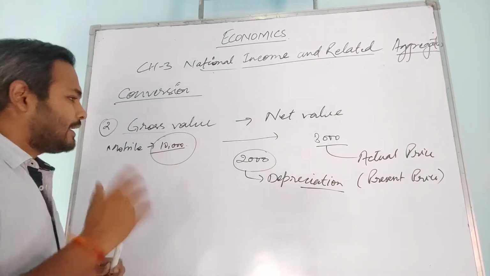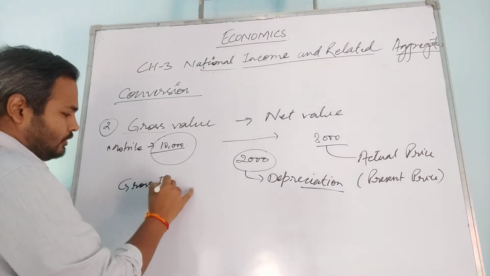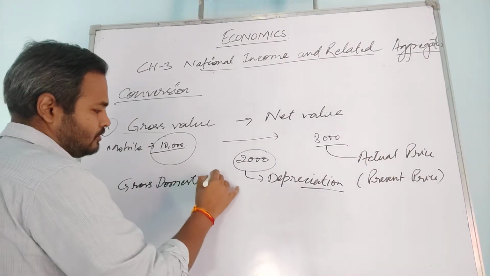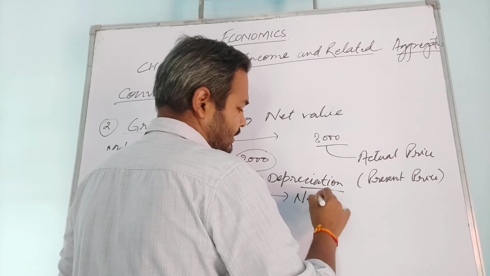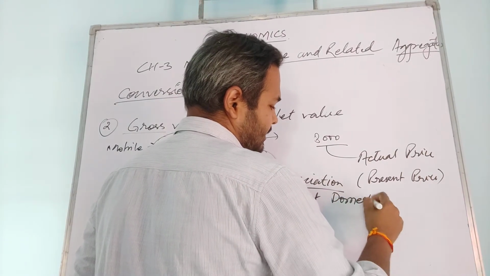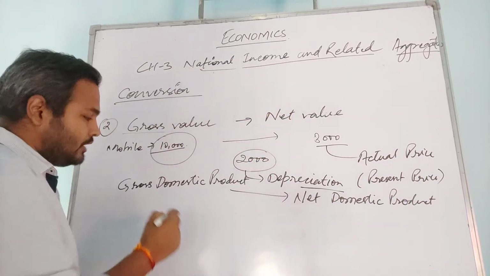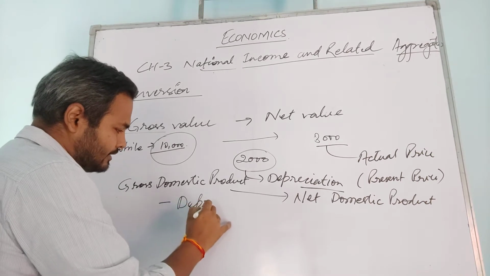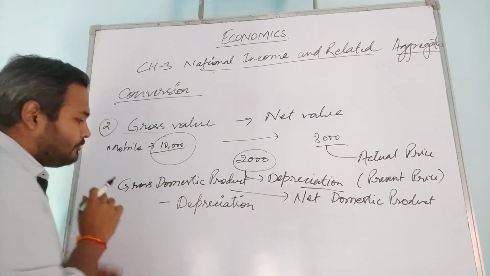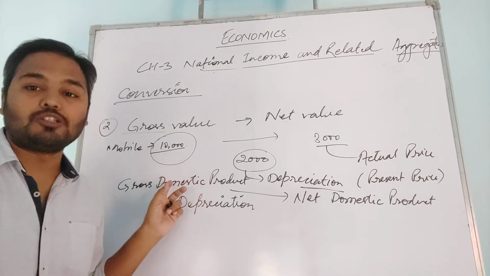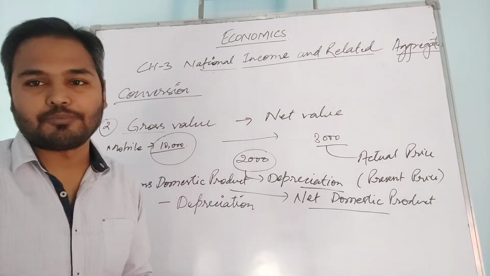Now again, from gross domestic product changing to net domestic product, what you have to do? You have to do minus depreciation. So when you subtract the depreciation amount from gross domestic product, it will convert to net domestic product.